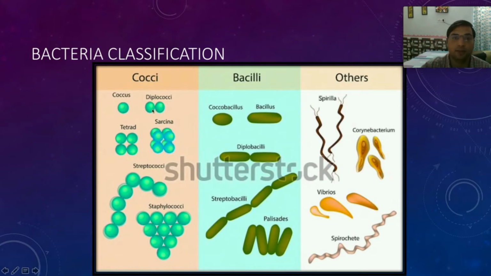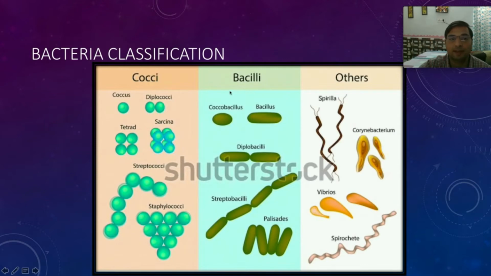Cocci means circular. Coccus is one, cocci is multiple. Diplococci, tetrad. Streptococci means they are organized in chains. Staphylococci means they are stacked in bunches. Staphylo means bunches and cocci means circular. So streptococci means linear chains, and staphylococci means stacked in groups.